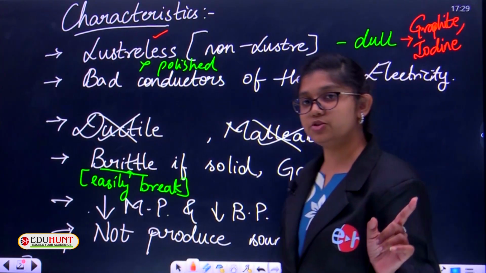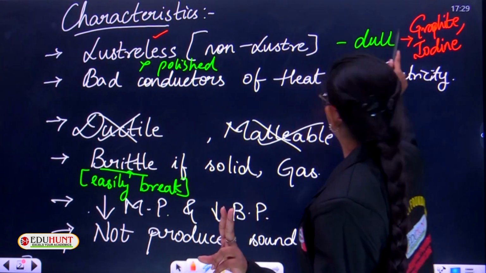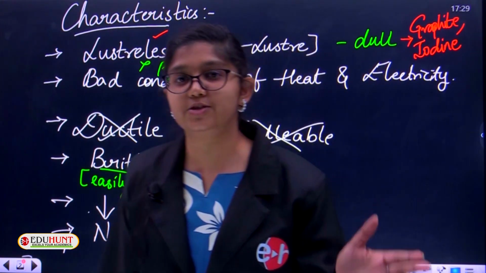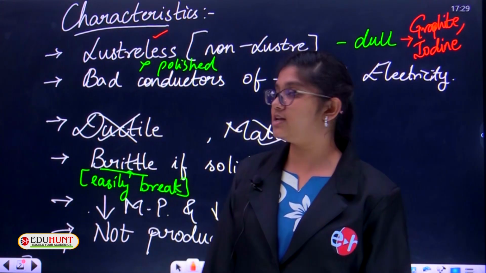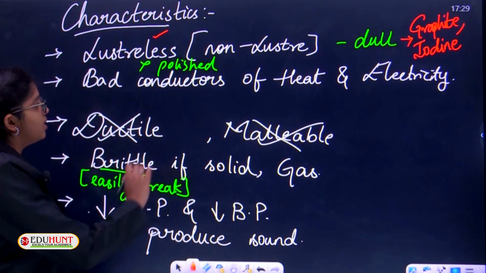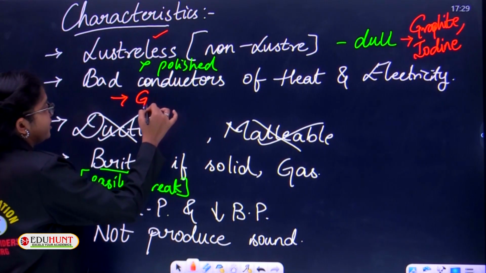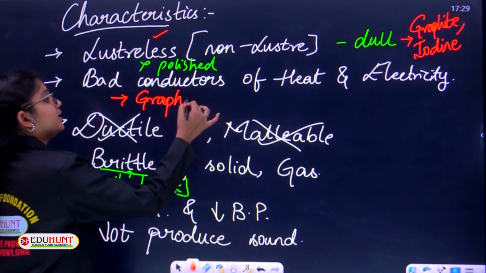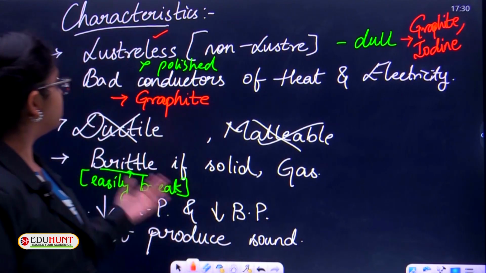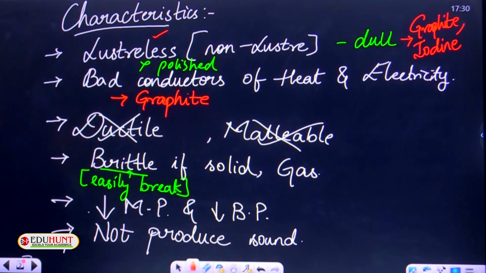But there is an exception: the two exceptions are graphite and iodine, which do have luster and are shiny in appearance. And for bad conductors of heat and electricity, the exception is graphite. Graphite is a good conductor of heat and electricity. These are the examples. And one more, children.